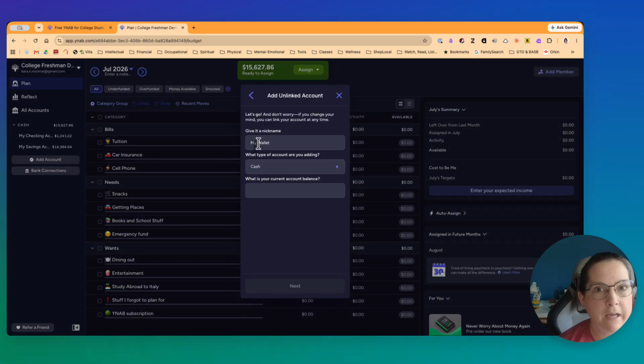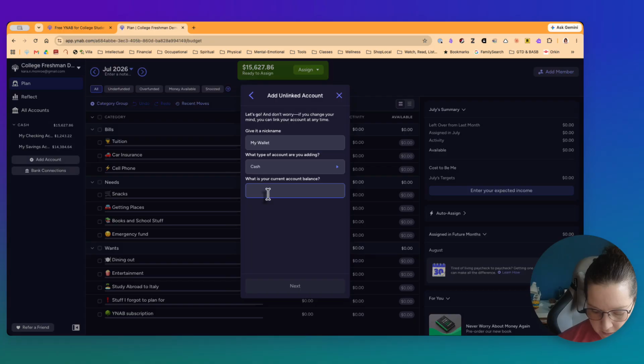The reason we give it a name is because you can actually have multiple cash accounts. So maybe you share YNAB between you and a spouse or a partner. It could be his and hers. We used to always have like a drawer in the house where extra cash, petty cash, was. Maybe there's the drawer and then there's the wallet. So you can have multiple cash accounts if you want to.